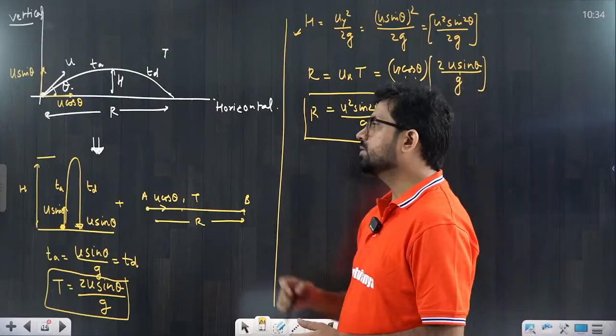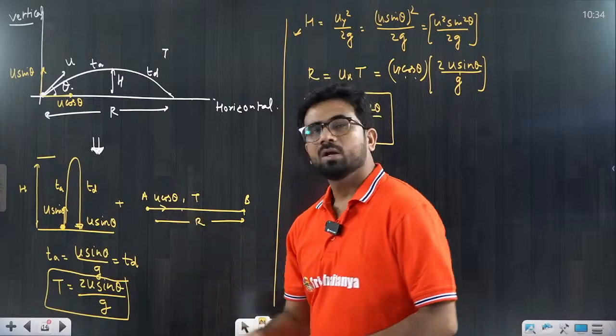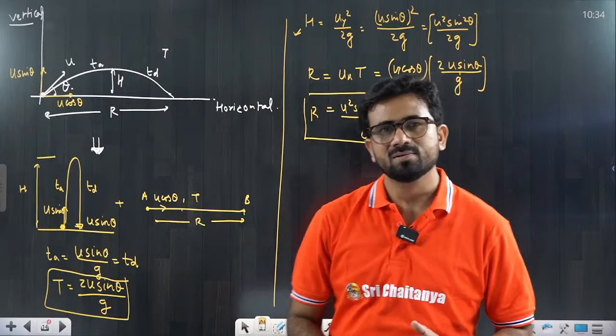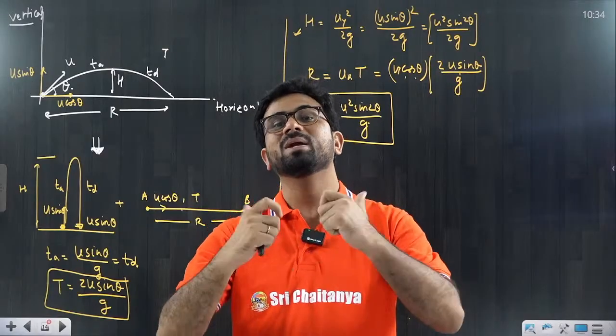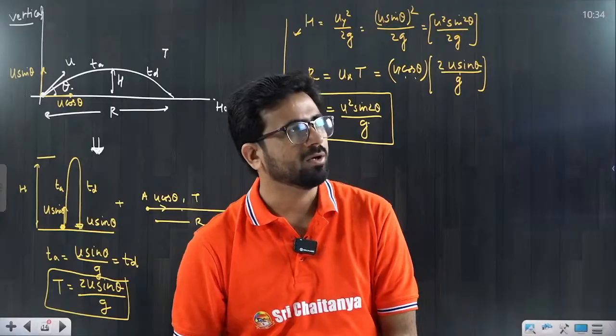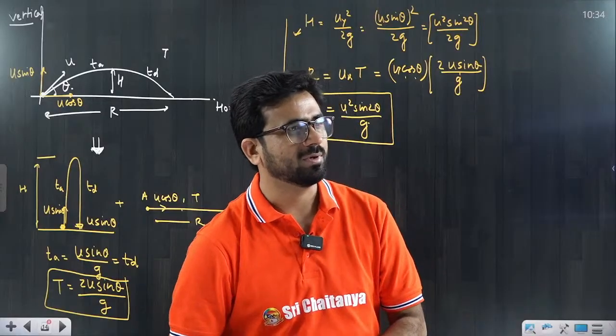What is happening in the horizontal direction? Only one thing is there, that is the velocity, there is no acceleration. That means acceleration is 0 in the horizontal direction. That means velocity would be constant. Velocity would be constant. That's a very important concept that you have to learn.